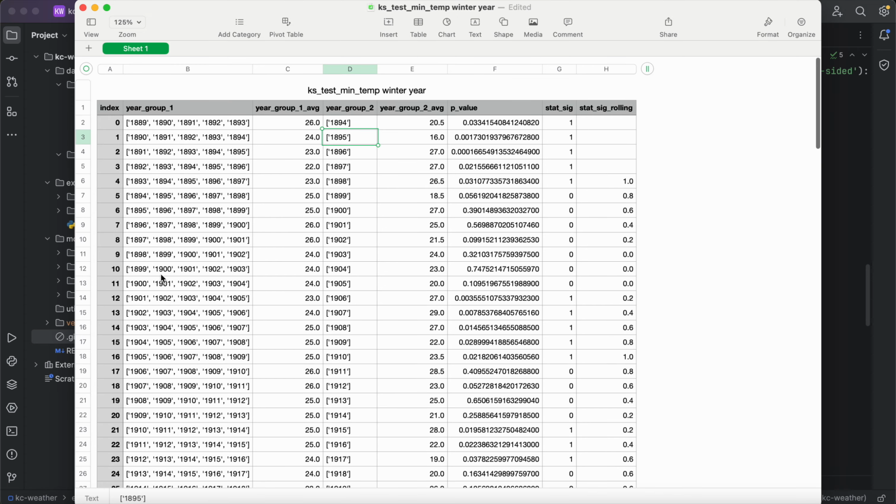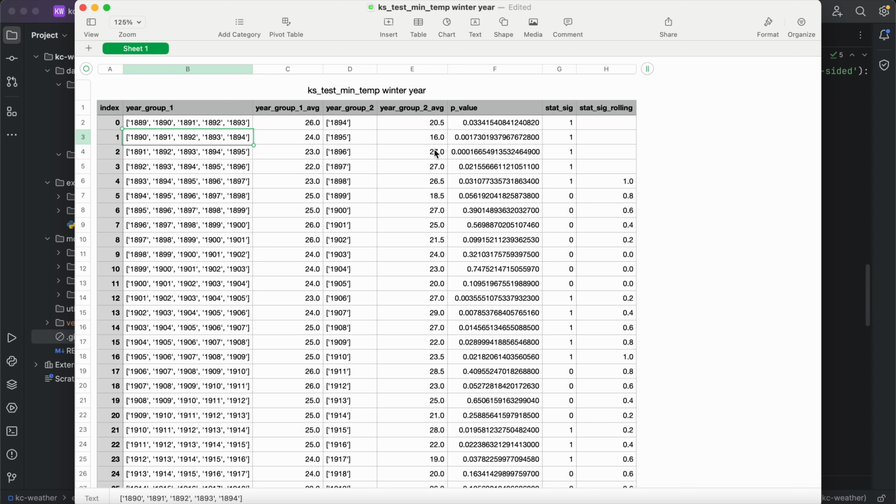So again, we are running these rolling KS statistics. And so we can see that in this particular case, the weather from 1894, specifically looking at the distribution of minimum temperatures in winter, was drawn from a statistically significantly different distribution than the previous 5 years.